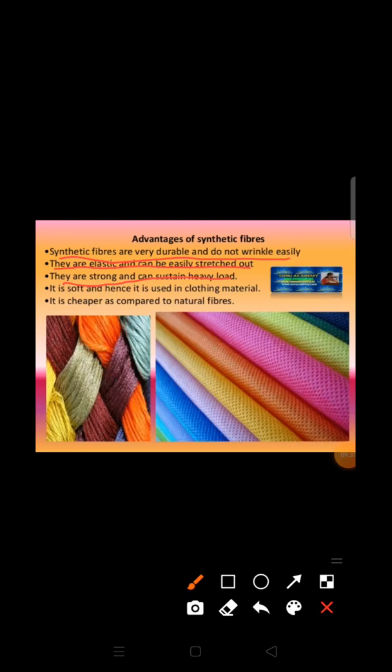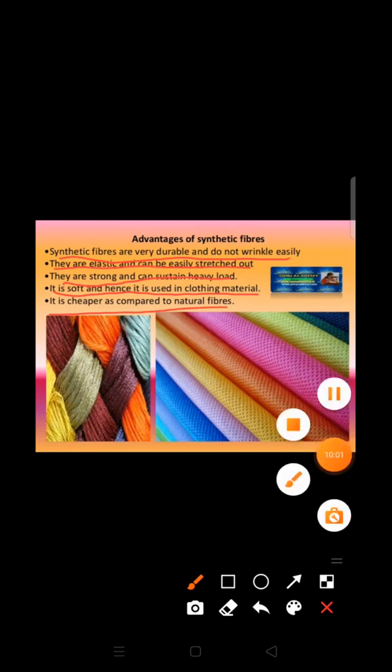And these fibers are soft, and that is why they are used in clothing material. These synthetic fibers do not absorb much water, that is why they dry up very fast and do not form wrinkles also. And these are not easily attacked by moths or mites. They are also much cheaper as compared to natural fibers. These are the advantages of synthetic fibers.